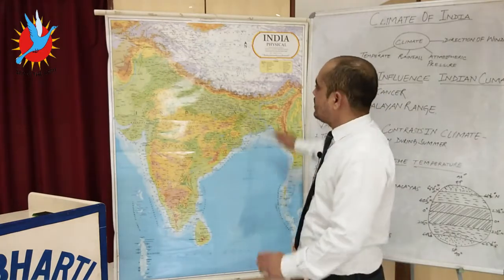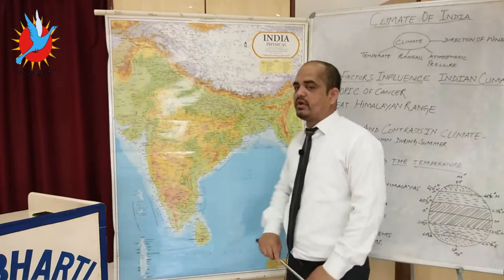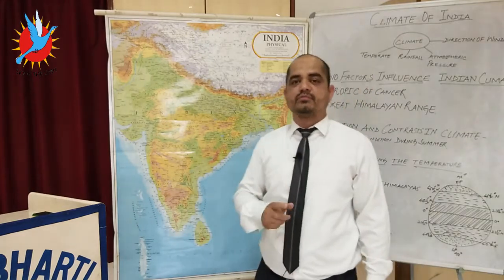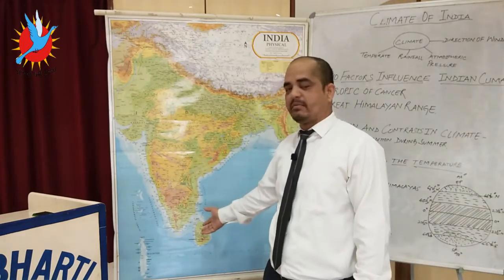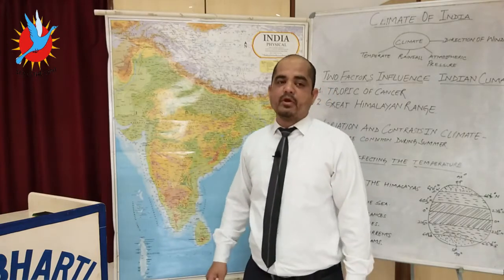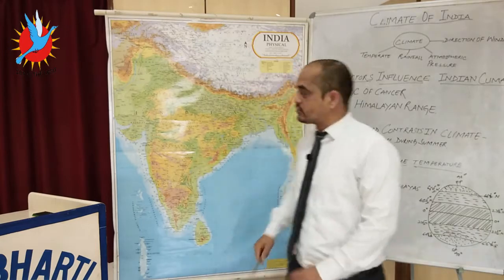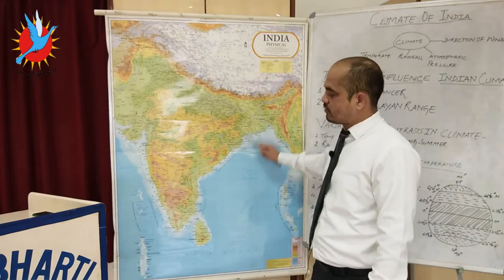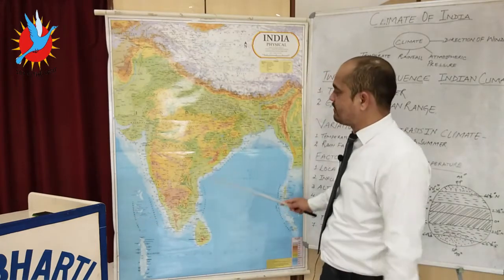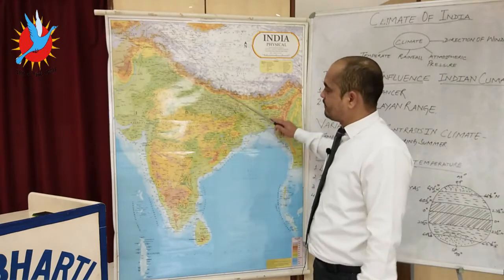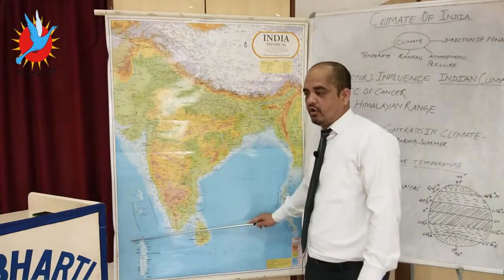Now what is the direction there? Northeast to southwest. We call the winter monsoon the northeast monsoon. Why? We call the summer monsoon the southwest monsoon. Why? Because of their wind direction, the origin of the winds, the direction of the winds. So the northeast monsoon blows from northeast toward the southwest for the remaining months. So in the winter condition, winds blow from high pressure toward low pressure.